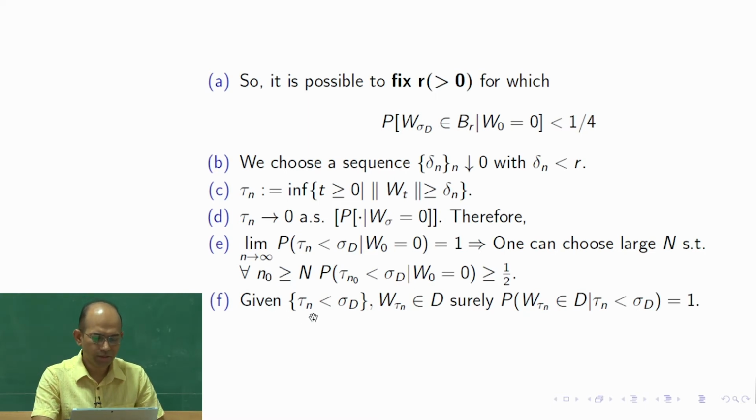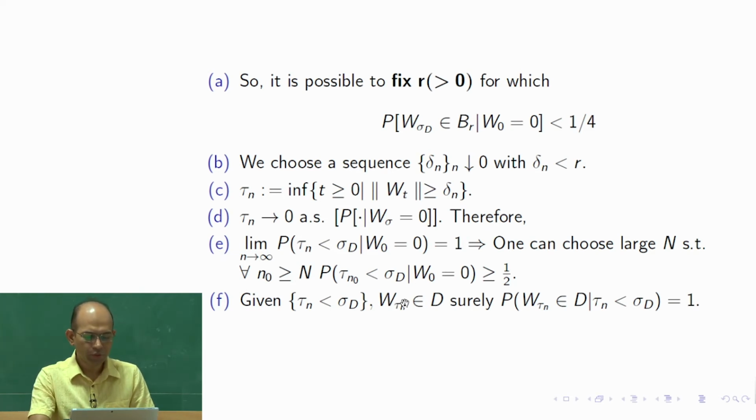we consider this sequence of events, that tau n is less than sigma d, for that probability we have obtained here, and also the random variable W at tau n. Tau n is a random stopping time. W is a Brownian motion. So, the value of W at the time tau n. Let us recall what tau n is. Tau n depends on delta n, correct? And delta n converges. It is like the hitting time of the ball of radius delta n.